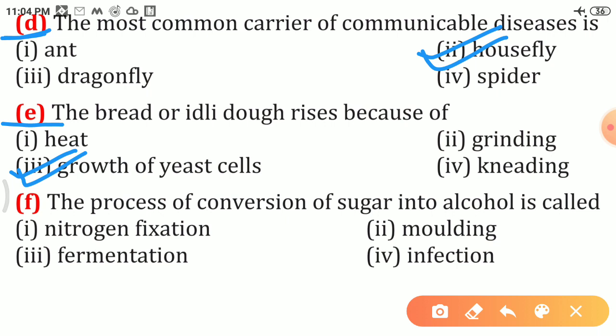F. The process of conversion of sugar into alcohol is called blank. This also we have studied, that by the use of yeast, sugar can be converted into alcohol, and the process of conversion of sugar into alcohol is known as fermentation, and this process was discovered by Louis Pasteur.